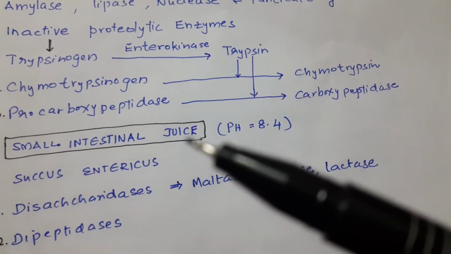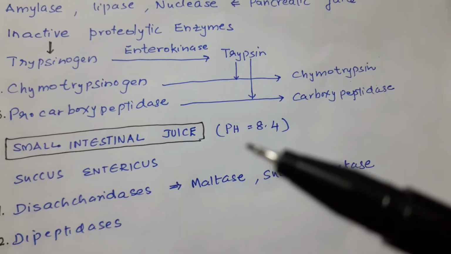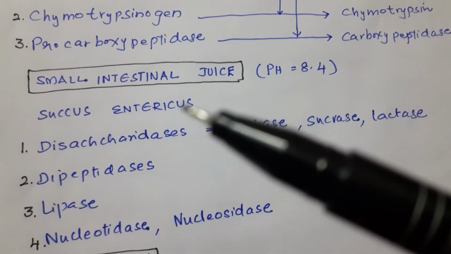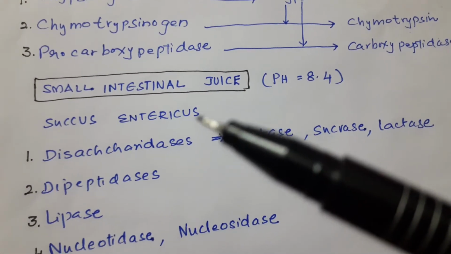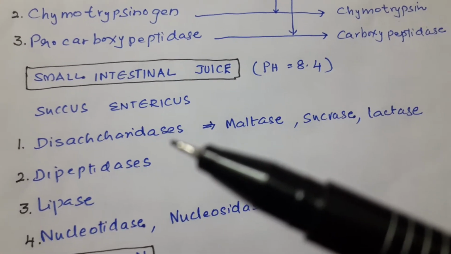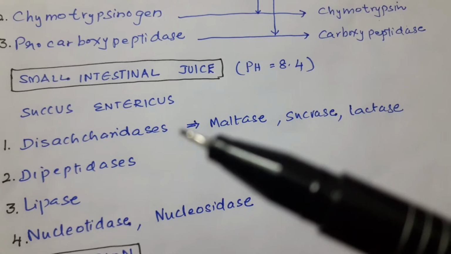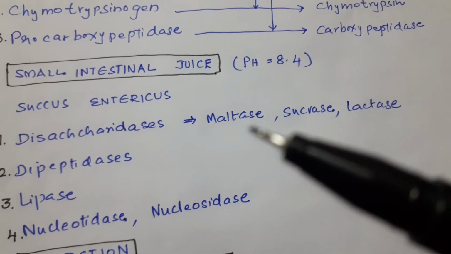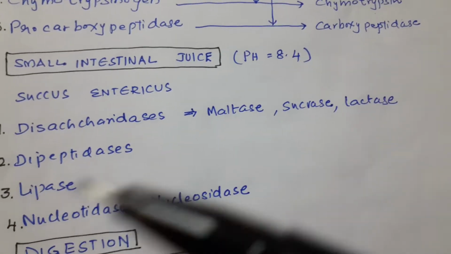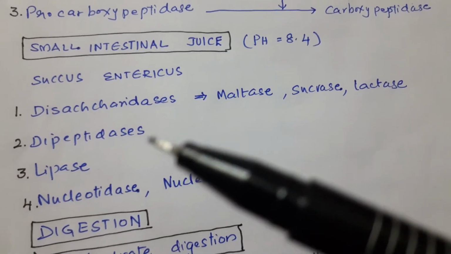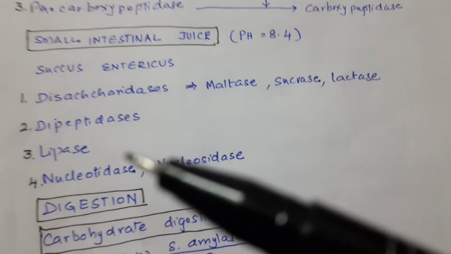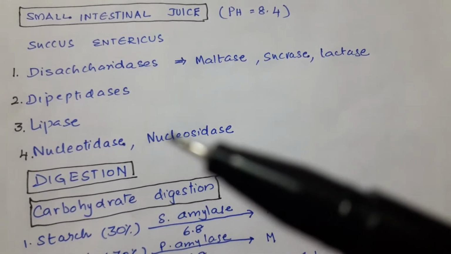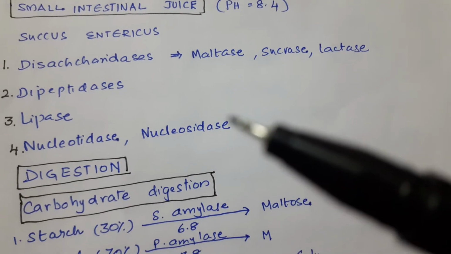Coming to the small intestinal juice, secreted by the small intestine glands whose pH is 8.4. Small intestinal juice is also called succus entericus. It contains disaccharidases for carbohydrate digestion, which are maltase, sucrase, lactase, and dipeptidases for protein digestion, lipase for fat digestion, and nucleotidase for nucleotide digestion, and nucleosidase for nucleoside digestion.